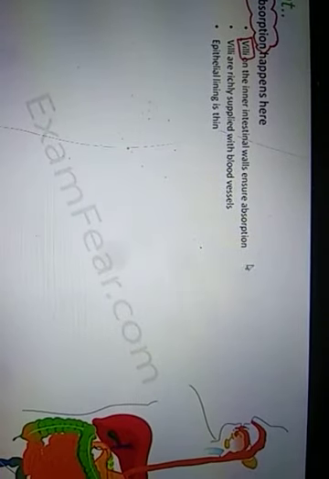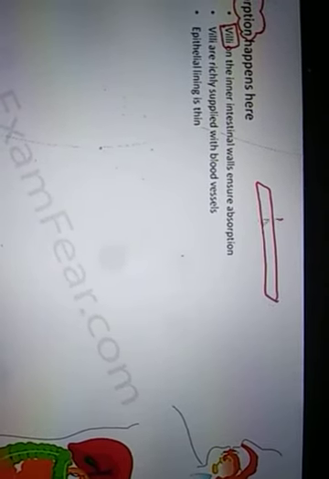Now in the small intestine, there are some special hair-like structures called villi, which are present on the inner wall of the small intestine, and these help in absorption. Let us suppose you have a surface like this and it has to absorb something.